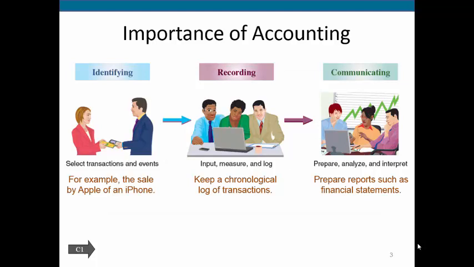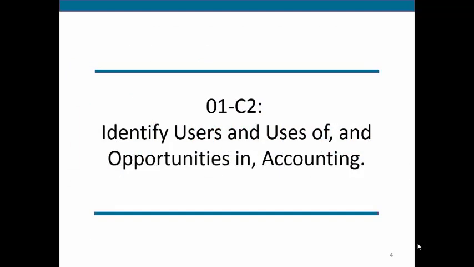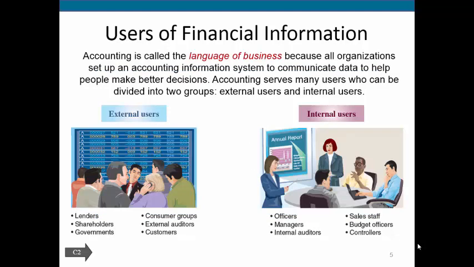When we communicate our results, we're going to communicate to both internal users and external users. So let's talk about the difference between the two. External users are typically people outside of the company, whereas internal users are people inside the company. Now, as a basic rule, we said external is anyone outside of the company, but to get a little bit more specific, it's anyone who is not involved with the day-to-day running and decision-making of the company, whereas internal are people like the CEO or managers who are making decisions.